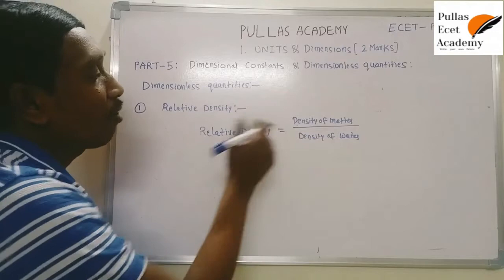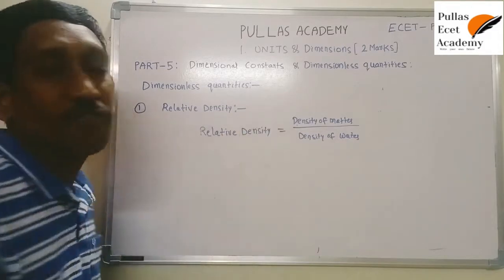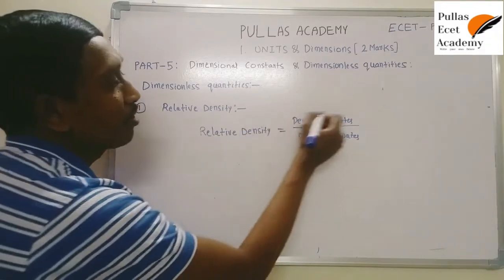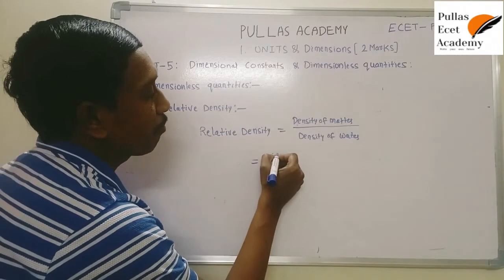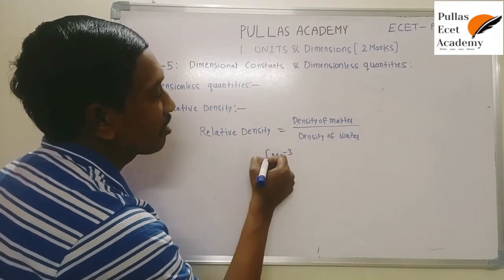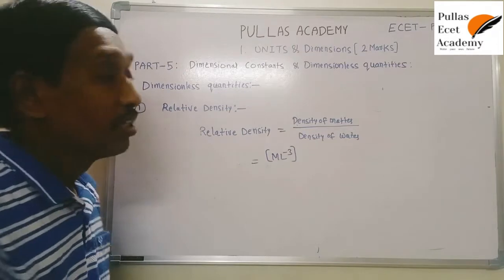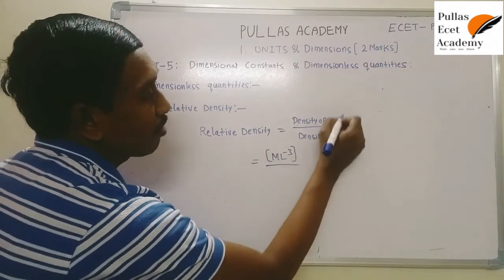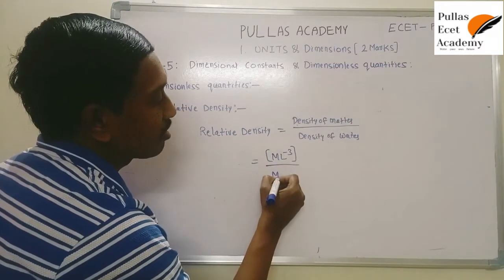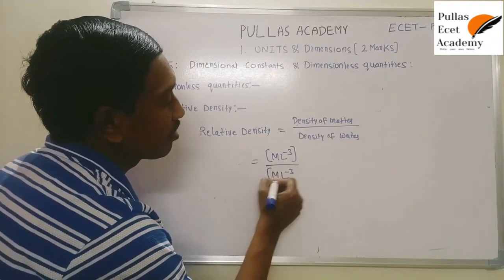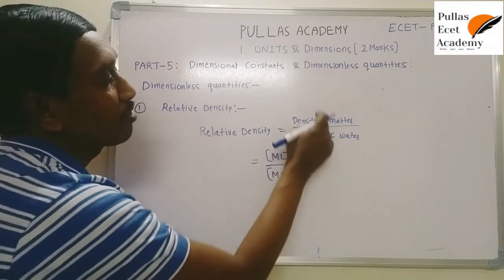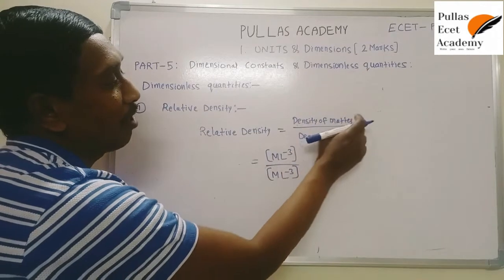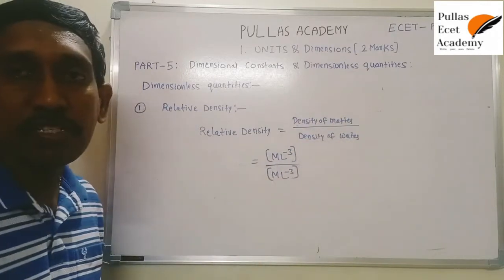Okay now? So according to this expression, what is the dimensional formula of relative density? We know the density of matter is already constructed, that is M L power minus 3. So the density of water is also a matter, so the density of water is similar, there is no difference here, both have the same nature, that's why instead of the density of water, write the same dimensional formula.